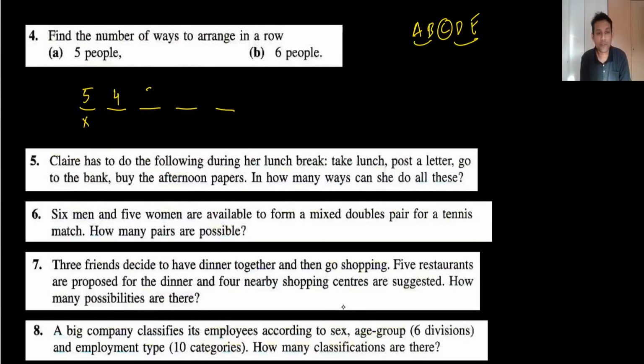Then I have 3 options here, then 2 options, then 1. This is when we multiply, because at each step we arrange someone. The teacher normally says use 5 factorial. The 5 factorial means we are moving 5, 4, 3, 2 until 1. This is the easiest way, or you can just write 5 times 4 and so on, then multiply. So it's coming 120. You can use a calculator. It's very simple.